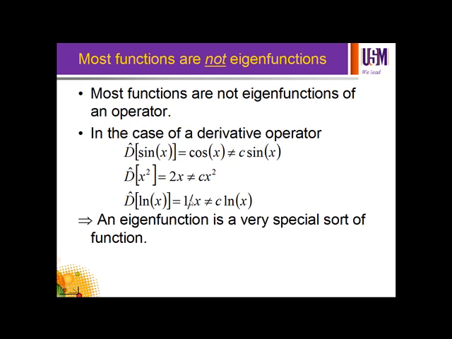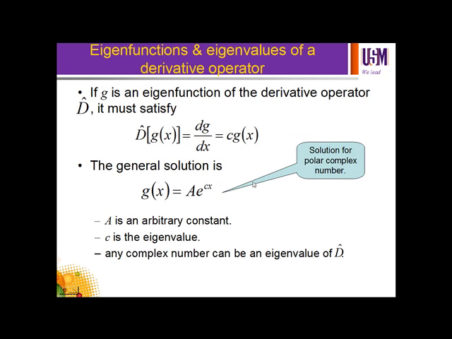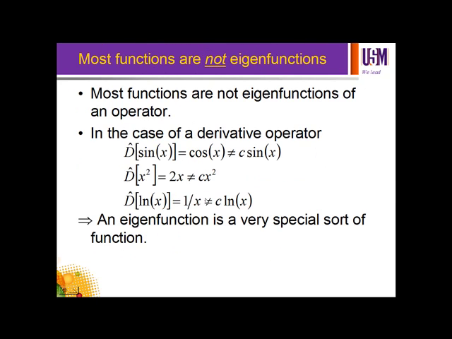Okay, what does this mean? This means that from a given derivative operator, you can get the general solution for the function in the form of an exponent, which is a type of polar complex number. Most functions are not eigenfunctions.